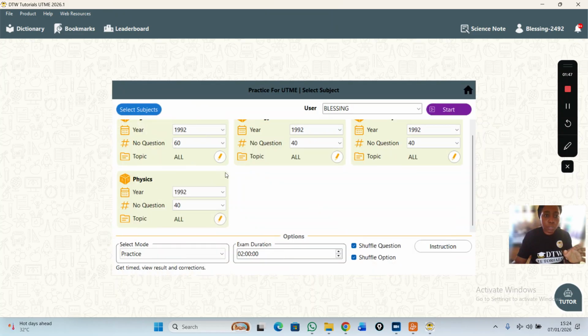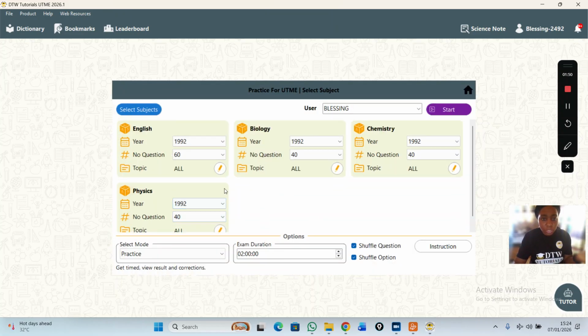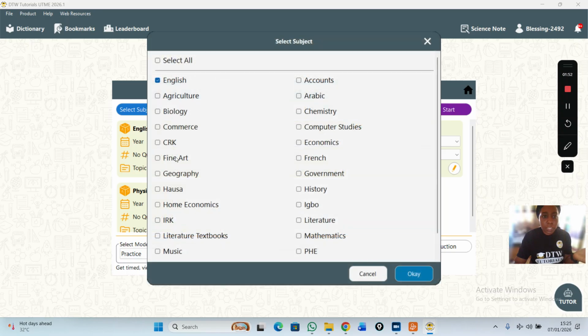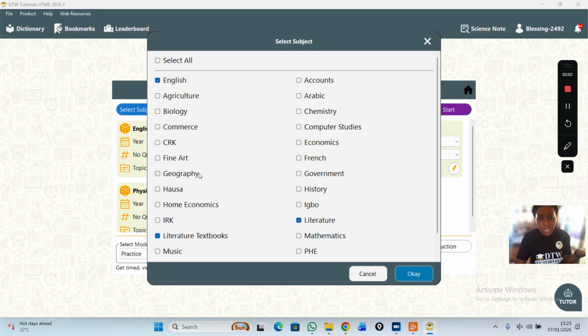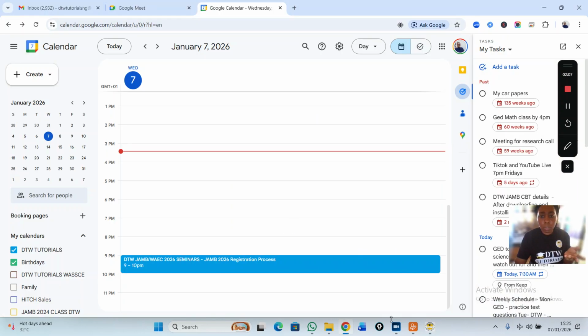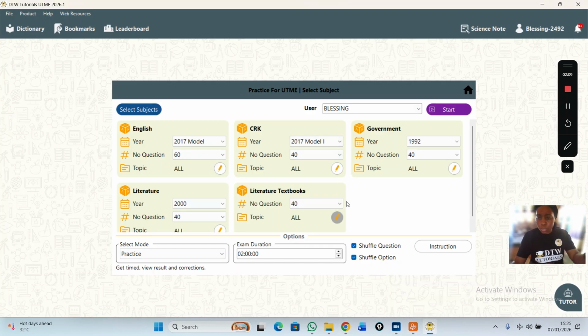When you come to practice for UTME, you select. You're a literature person, so all these ones we're going to clear them off. You select literature, you click on your literature textbooks. Which other courses do you guys do? Government and CRK and all that. So you can now use it to practice. If it's just a literature textbook you want to practice on, you select it and time yourself. So this is how you get access to all your literature text for JAMB 2026.